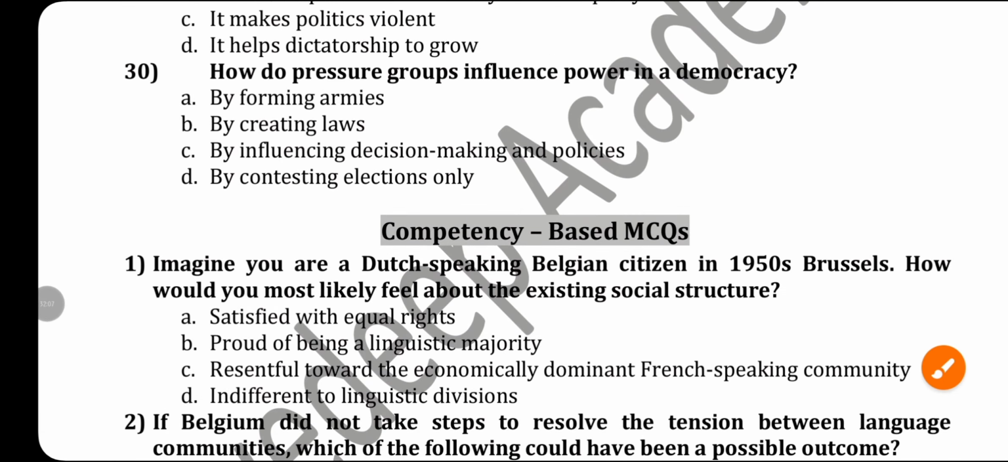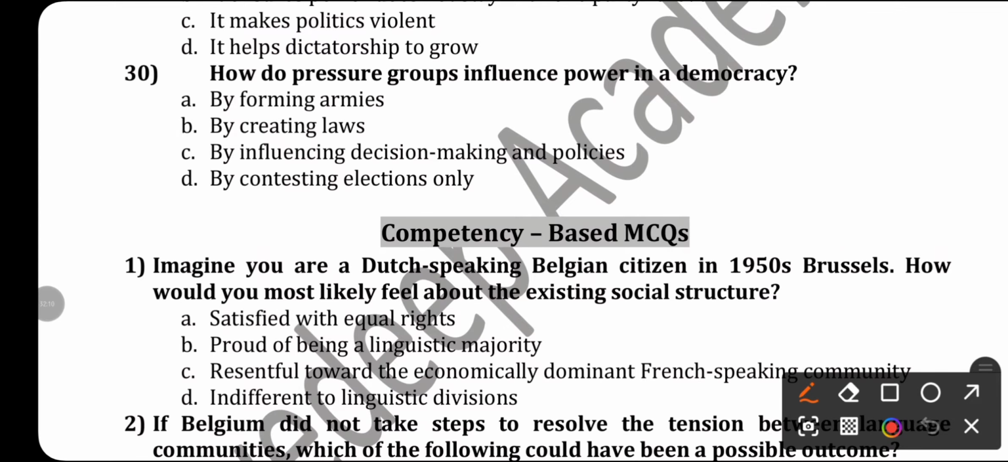Next question. How do pressure groups influence power in a democracy? By forming armies, by creating laws, by influencing decision making and policies, by contesting elections. You know that pressure groups are not interested to participate in election. They are not creating laws. They are not forming armies. So the right answer will be by influencing decision making and policies. So these are the understanding based questions.